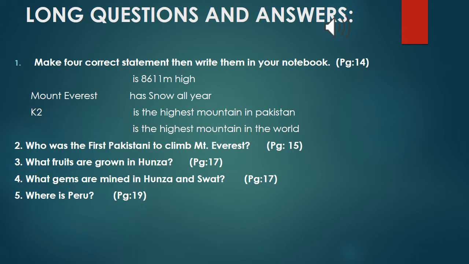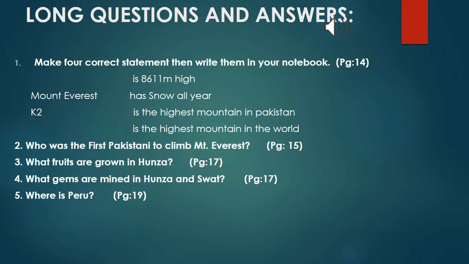Now question number 3 is, what fruits are grown in Hunza? This question is given on page 17, and you can see the answer of it on page 17. Read page 16 and 17 to find out the answer of this question. Our fourth question is, what gems are mined in Hunza and Swat? This question is also given on page 17, and you have to find its answer on page 16 and 17. Also, I mentioned it in the last presentation.